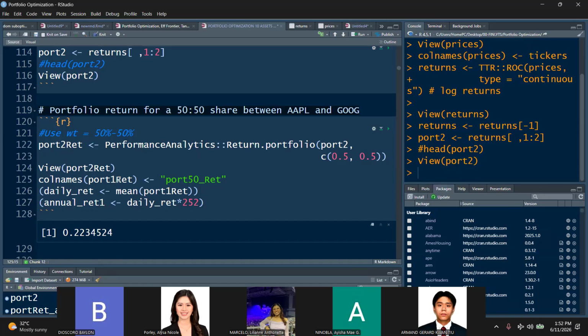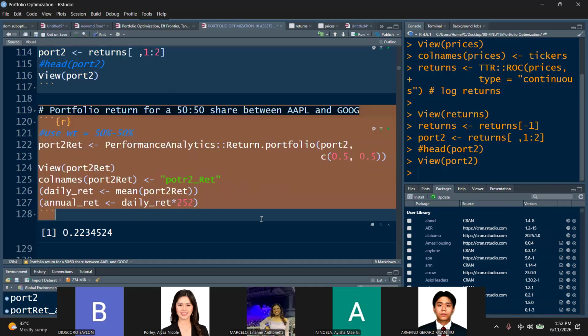Column names port 2. Sorry about this. I'm just changing the name class. Daily return, it should be port 2. Annual ret, let's remove that. Daily return, okay. All right, let me just share this with you to save on time. Control C.